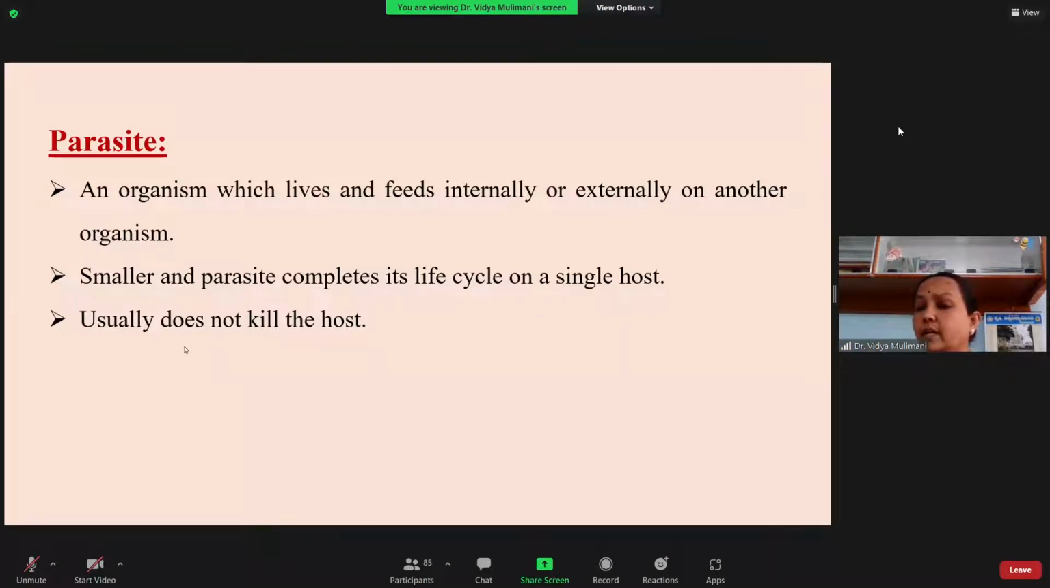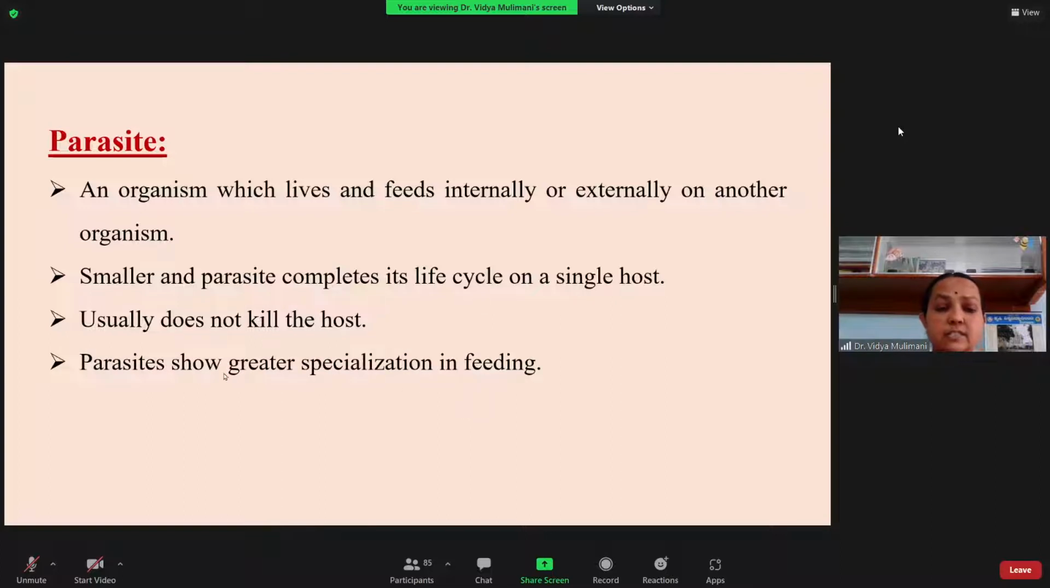Then they do not kill the host, but here I am not talking about an insect. The head louse is there, but it is not killing us. It only sometimes troubles us. But if you look into other insect parasites, they kill the host gradually. That is the difference between a general parasite and an insect parasitoid. A parasite usually does not kill the host, which is why I am adding the term usually.